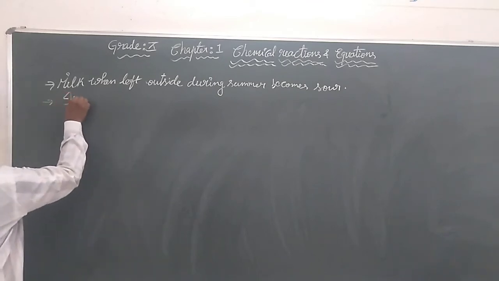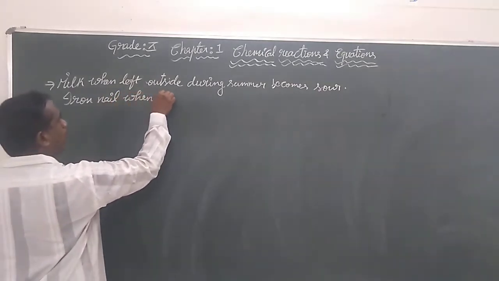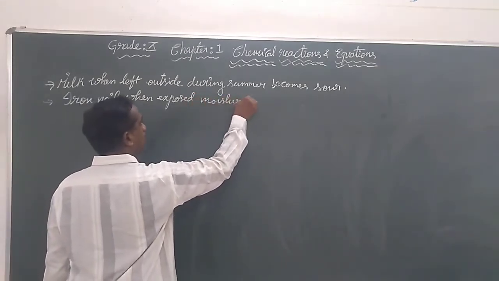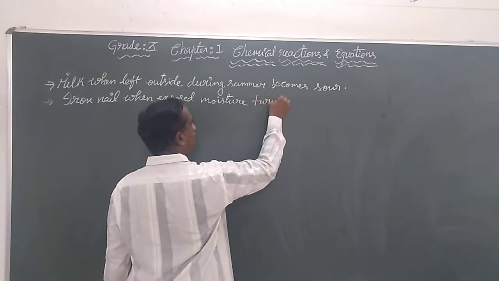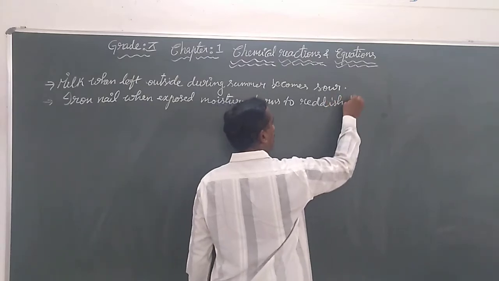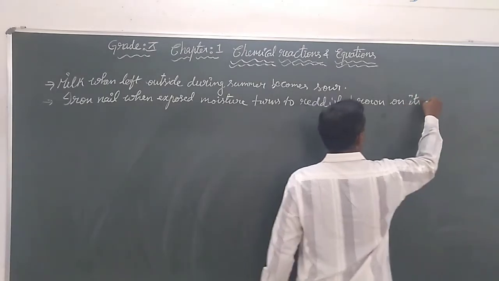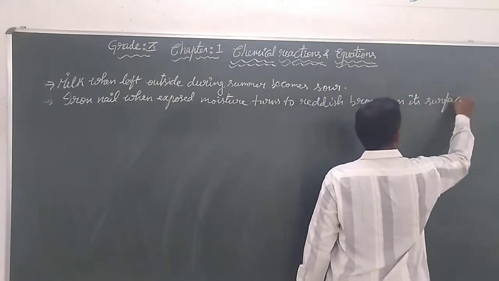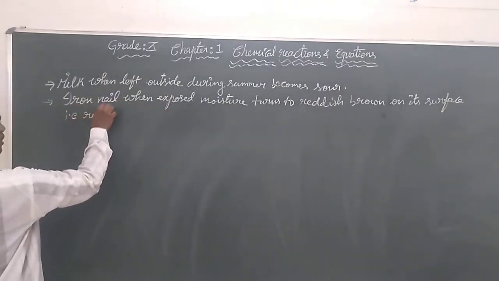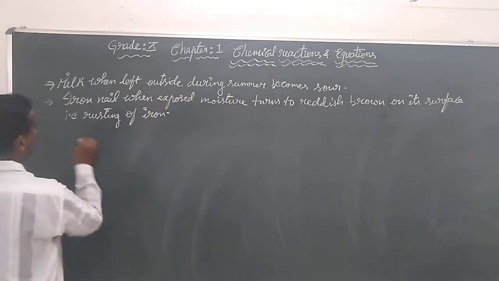Iron nails, when exposed to moisture, turn reddish brown on the surface. That is what we call rust. Rusting of an iron nail is the phenomenon we can call.